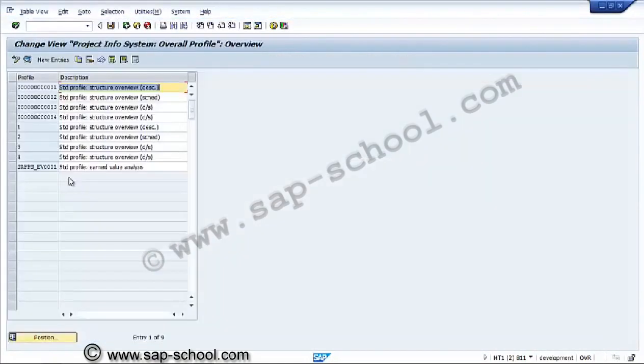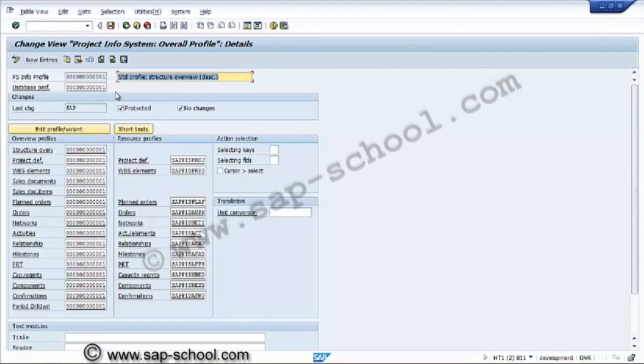In this overall profile information, we will check it out. Again, standard profile. In this standard profile, this is the database profile we have seen now. Structure overview. The different profiles are there: project definition, WBS element profile, sales document profile, sales documents, planned orders. If required, we can go individually one by one profile and see what information is available over there. Mostly in the standard profiles, there will not be much to change, but we can have a look at this.